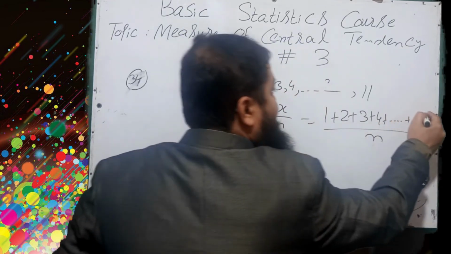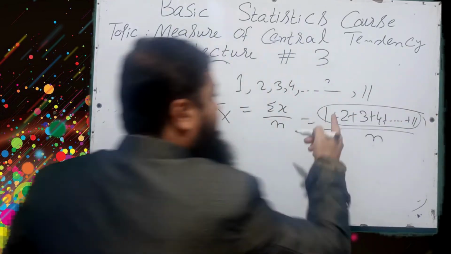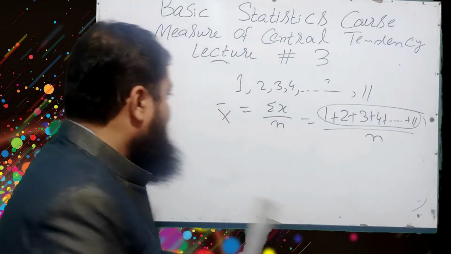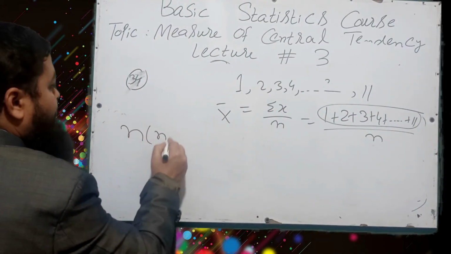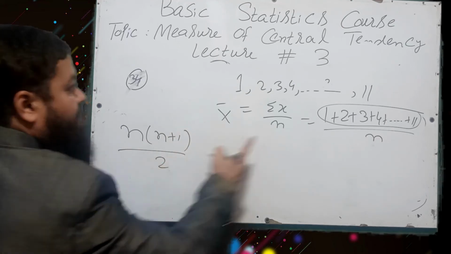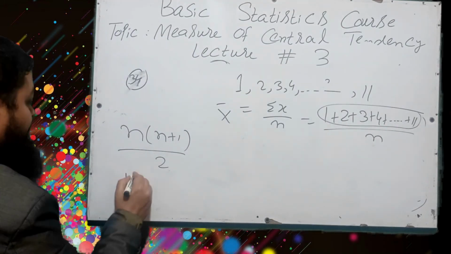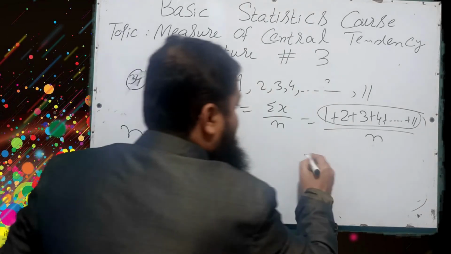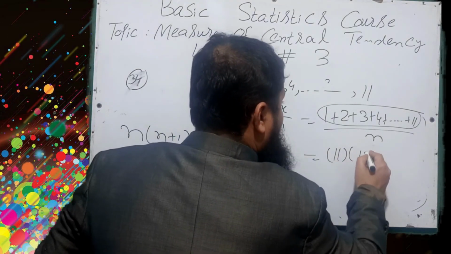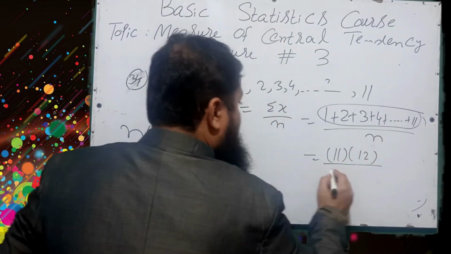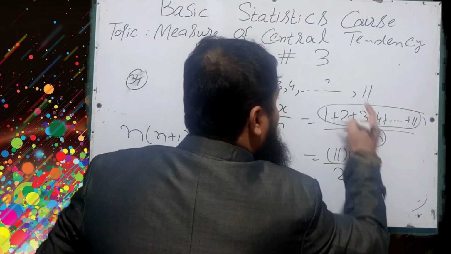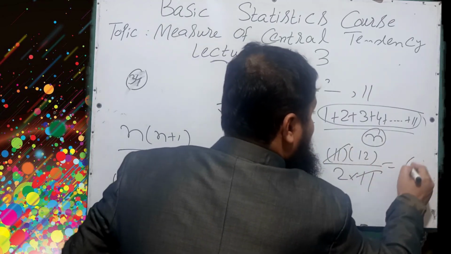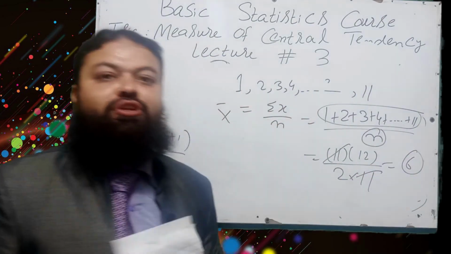In the last lecture we discussed this formula. If you are to find the sum of all the natural numbers, the formula is n into n plus 1 over 2. Here n is 11 actually. 11 into 11 plus 1, 12, over 2. Just put the values. 11 into 12 over 2, multiplied by 1 over the number of values, which is 11. 11 is cancelled with 11. 6 will be the correct option in the paper.